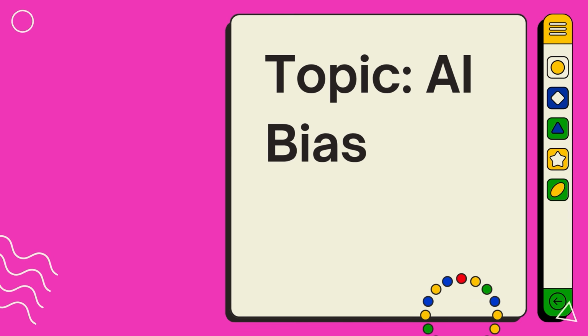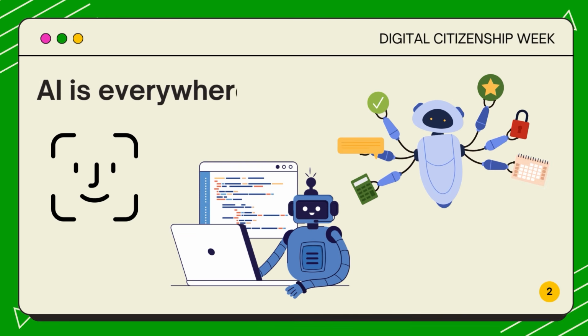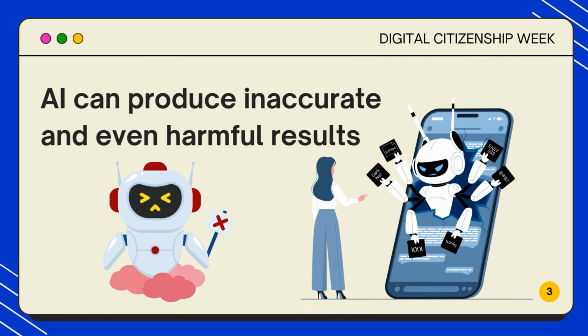By now, you've probably heard about AI being used in self-driving cars or in chatbots, but you probably haven't realized that you've most likely interacted with AI many times. Whether for facial recognition on our phones or for personalized ad recommendations, AI tools are everywhere and new ones are constantly being developed. While AI is incredibly mind-blowing, it's important to remember that AI can sometimes produce inaccurate and even harmful results. This can be caused by AI bias.